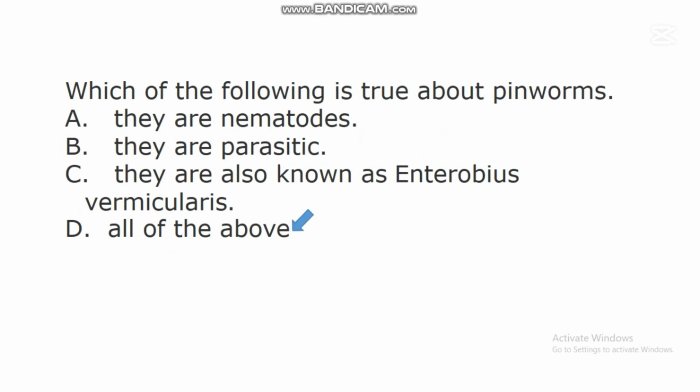All of the above. There are nematodes called pinworms. These pinworms are parasitic worms in organisms, and studies have shown that these nematodes can be scientifically regarded as Enterobius vermicularis. All these things are facts about these parasitic nematodes called pinworms.